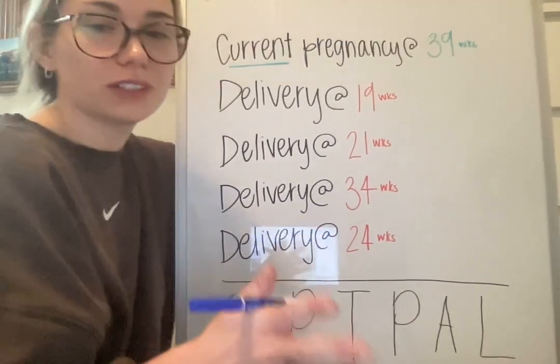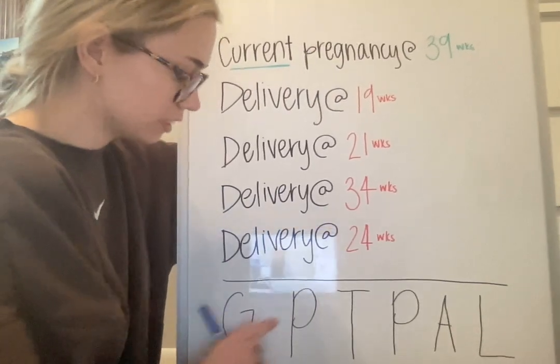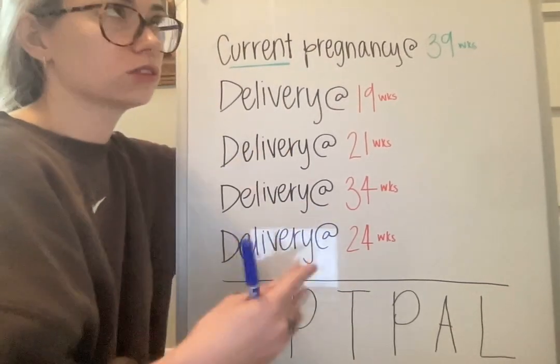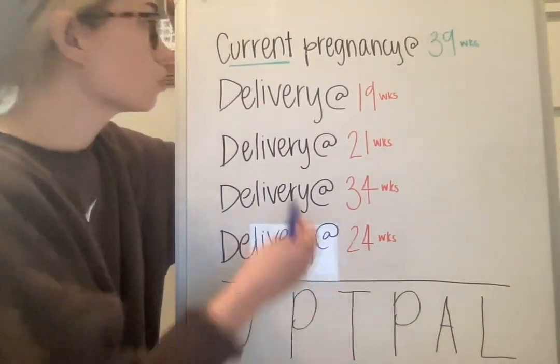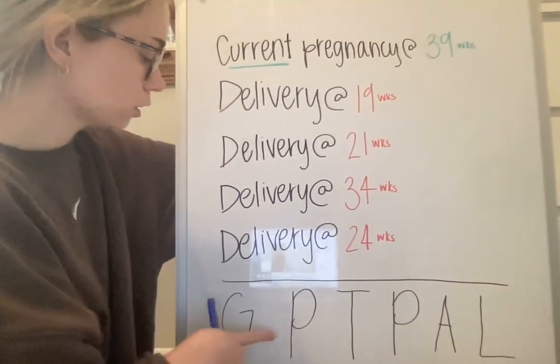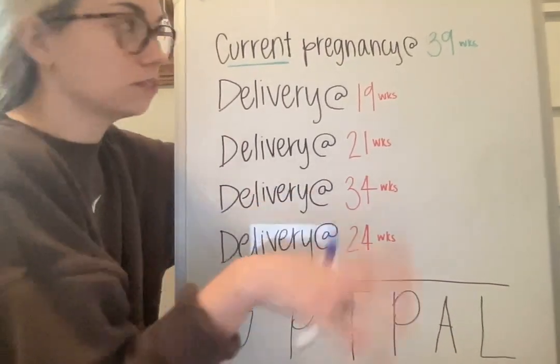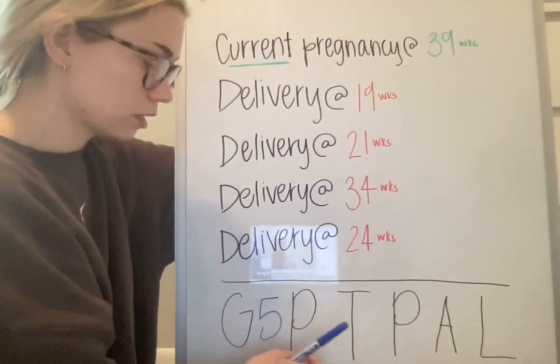Okay, so I know you only asked for like 2 of these down here, but I think it's a little easier to go through the whole thing so you have a better understanding of how to get to that answer. So gravida, when you're just looking at GP, not GPTAL, is all pregnancies, even the one you're currently having. So we have 5, so that's why this one is 5.